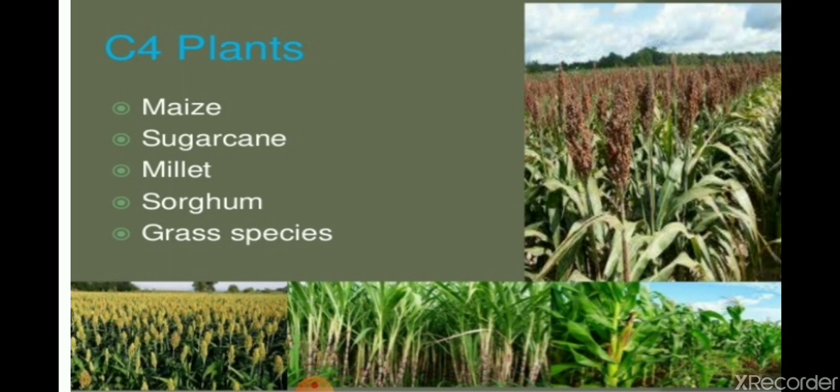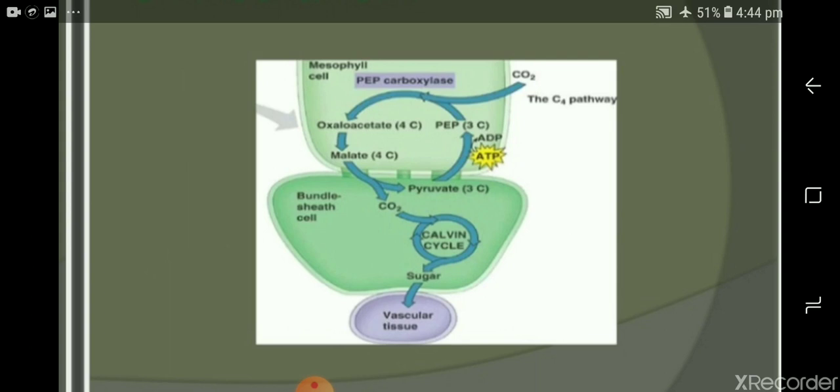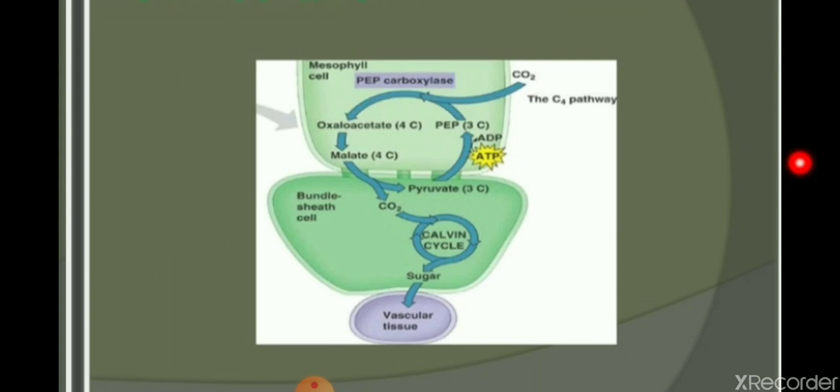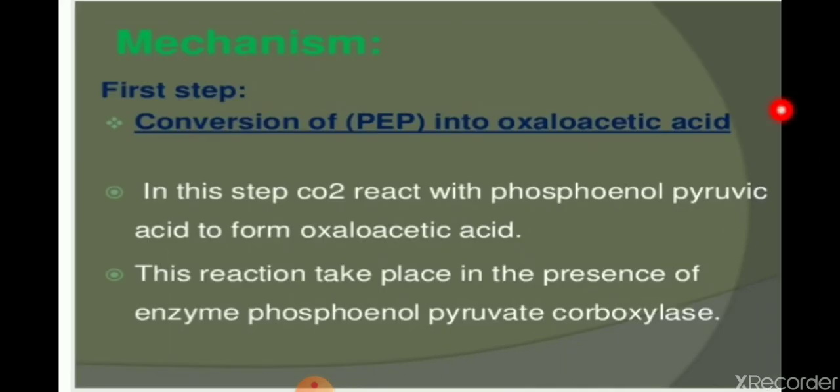The C4 cycle is found in tropical and subtropical grasses such as maize, sugarcane, pearl millet, millets, and other monocots and dicots such as amaranthus and euphorbia. This is the C4 cycle, which is completed in the chloroplasts of mesophyll cells and bundle sheath cells. In the first step of the cycle, CO2 reacts with phosphoenol pyruvic acid to form oxaloacetic acid in the presence of the enzyme phosphoenol pyruvate carboxylase.